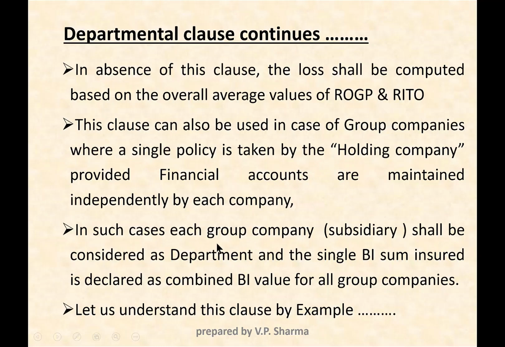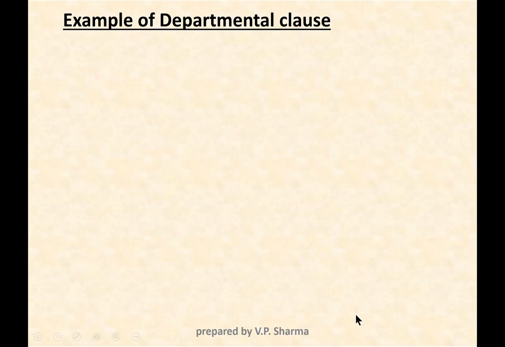In such case, each group company shall be considered as a department, and a single BI sum insured is declared as a combined BI value for all group companies. Now let us understand this clause by way of example.